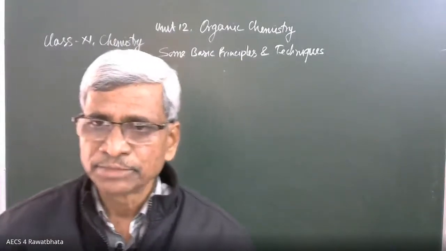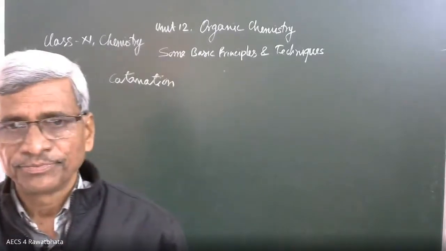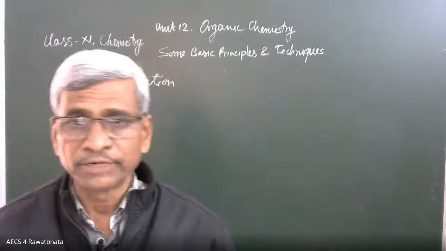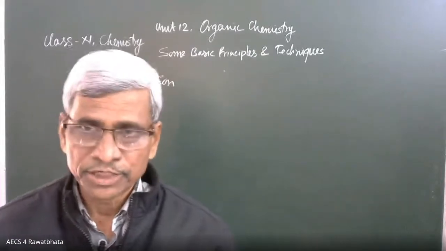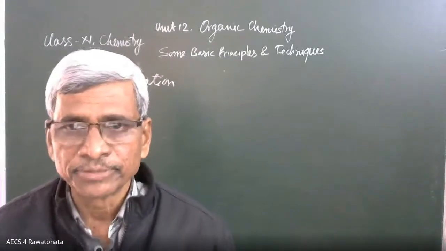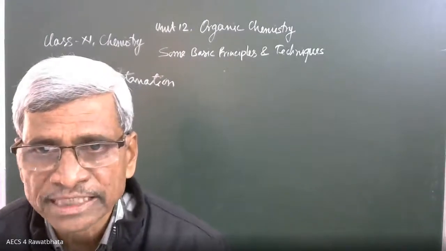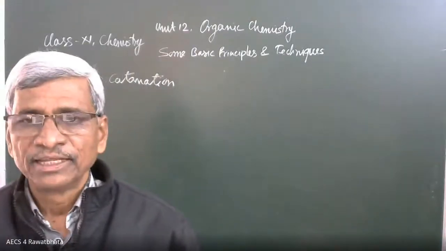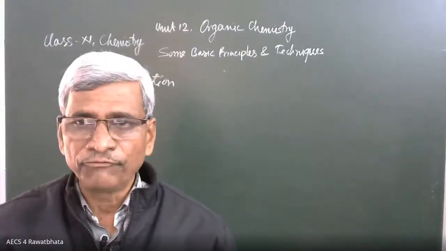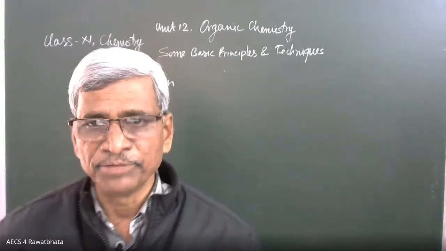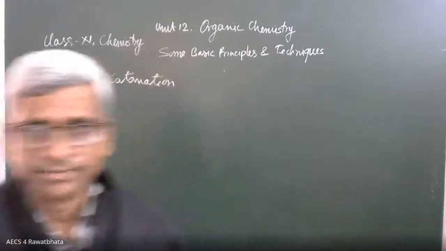Carbon has the maximum catenation property, and its reason is the tetravalency of carbon. It is tetravalent. From four sides, different atoms or similar atoms can join. Bond with the same element. Yes, good. Catenation is called the self-linking property, bonding of atoms of the same element. Yes, Ambika, it is correct.